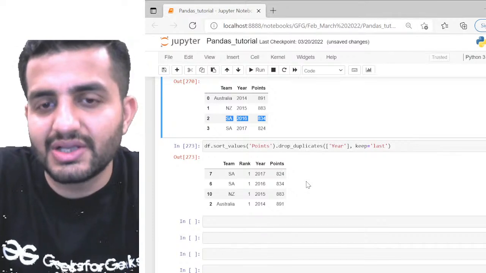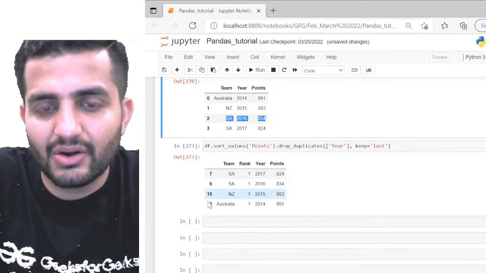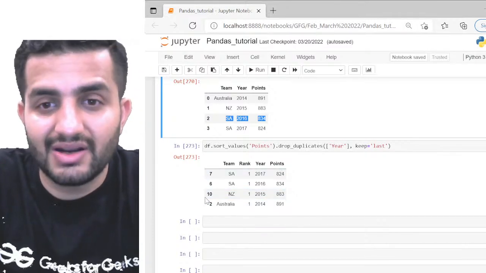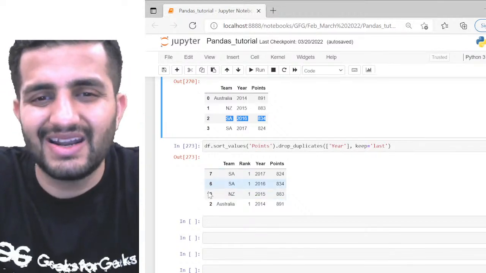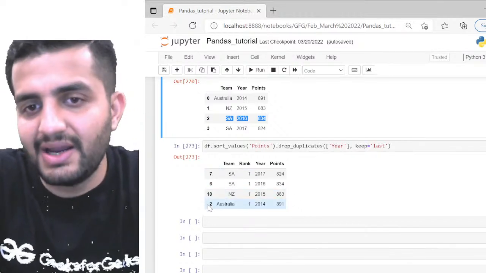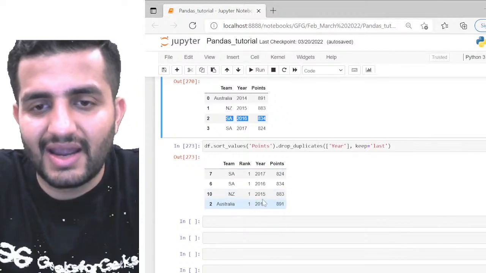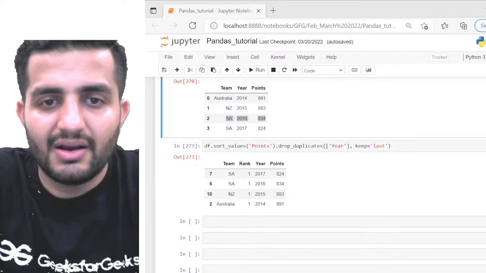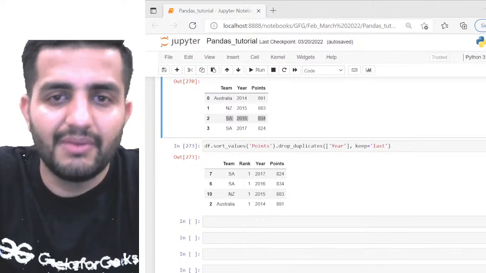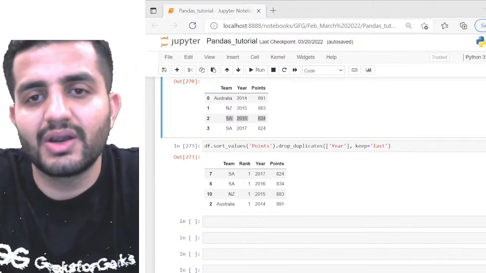Yes, there are a few issues in this, I could see that. So my indexes are wrong. Obviously, because I've done just a simple filtration, so definitely my indexes are incorrect. I can reset my index, and also I see that the data is not sorted in the right order, so I can maybe sort again based on year. Maybe we can do that, right? So that's one thing which we can do.